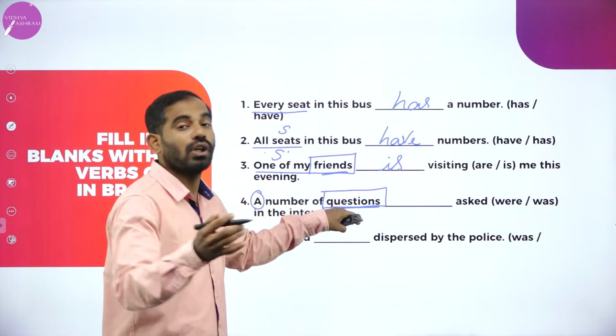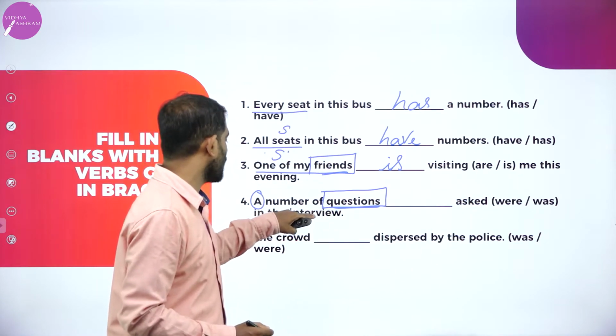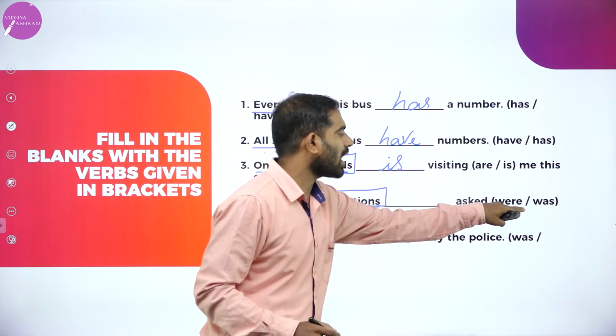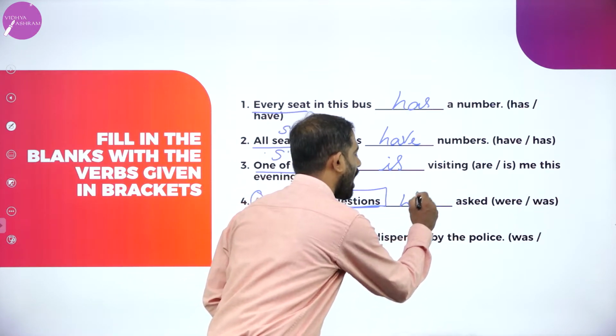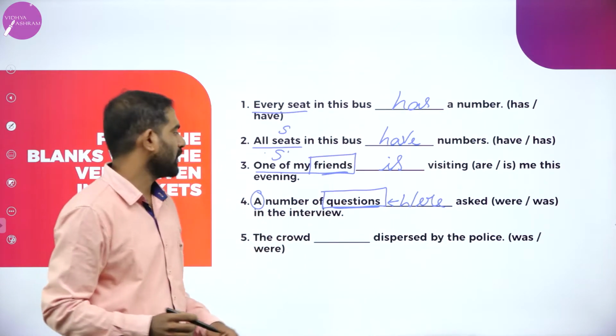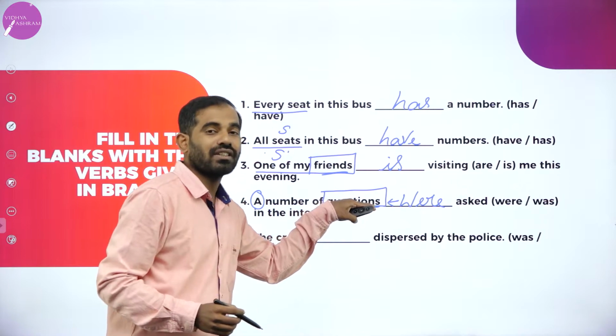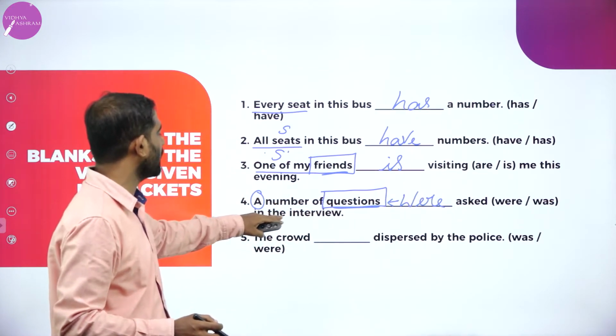A number of questions dash asked in the interview. Were asked or was asked? It is were asked. The nearest subject: a number of questions were asked in the interview.